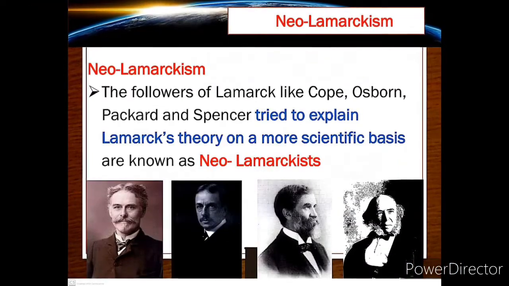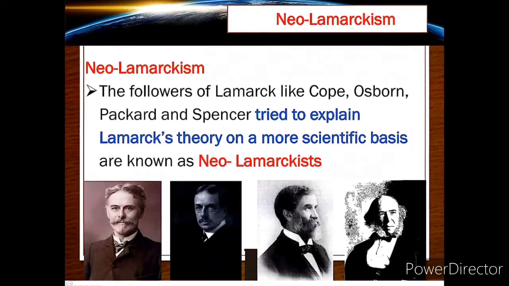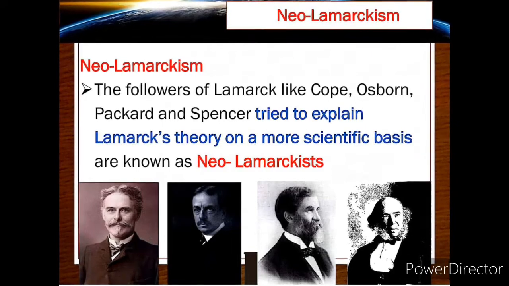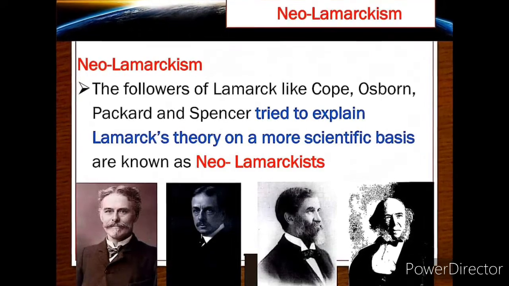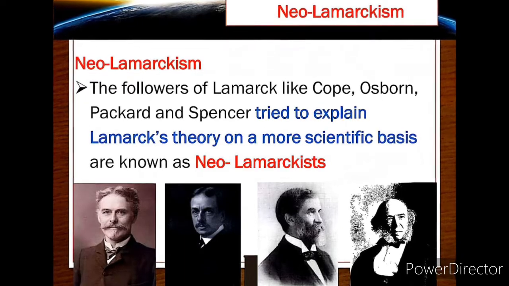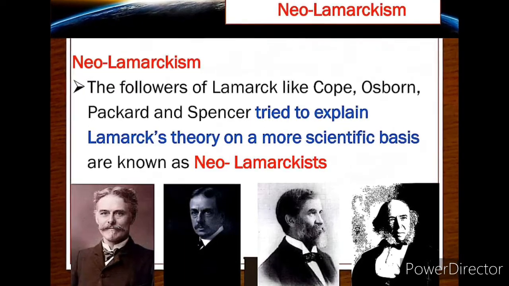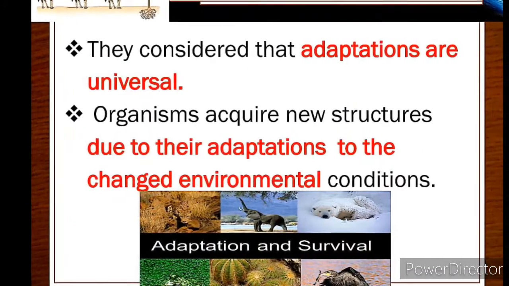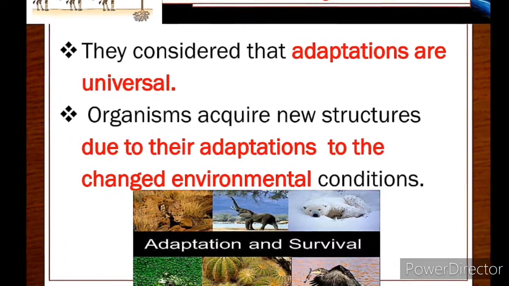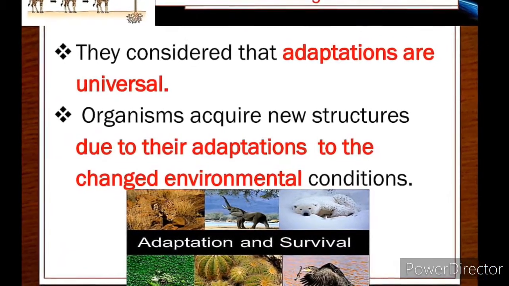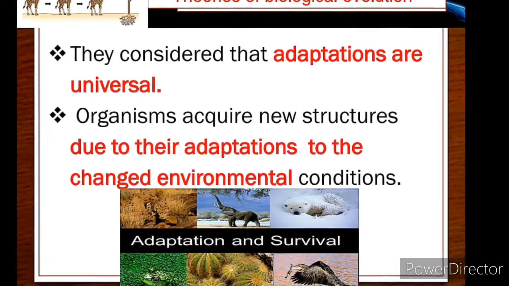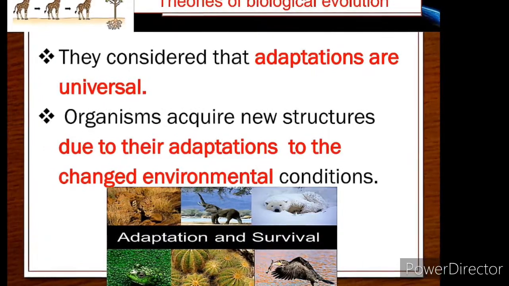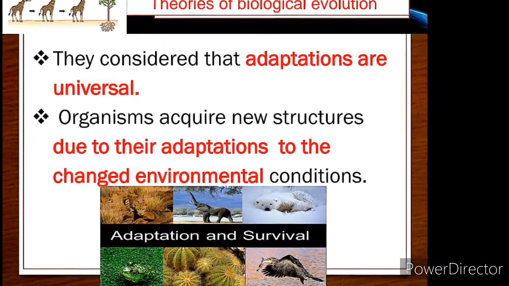New Lamarckism. The followers of Lamarck like Cope, Osborn, Packard and Spencer tried to explain Lamarck's theory on a more scientific basis. They considered that adaptations are universal. Organisms acquire new structures due to their adaptation to the changing environmental conditions. They argued that external conditions stimulate the somatic cells to produce certain secretions which reach the sex cells through the blood and bring about variations in the offsprings.